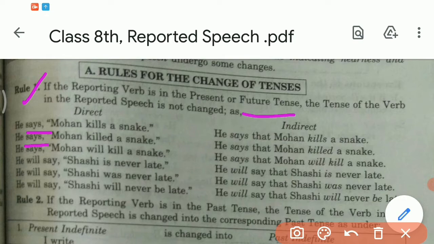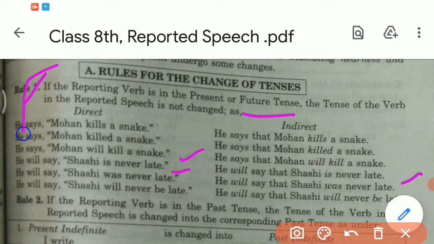Now you may see the second sentence also. He says, Mohan killed a snake. He says that Mohan killed a snake. He says, Mohan will kill a snake. He says that Mohan will kill a snake. He will say, Shashi is never late. He will say that Shashi is never late. He will say, Shashi was never late. He will say that Shashi was never late. He will say, Shashi will never be late. He will say that Shashi will never be late.